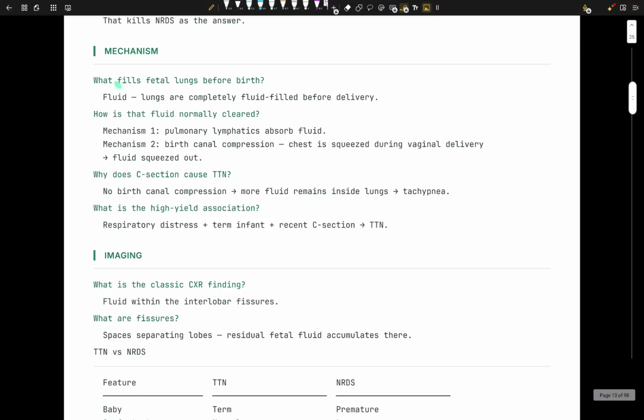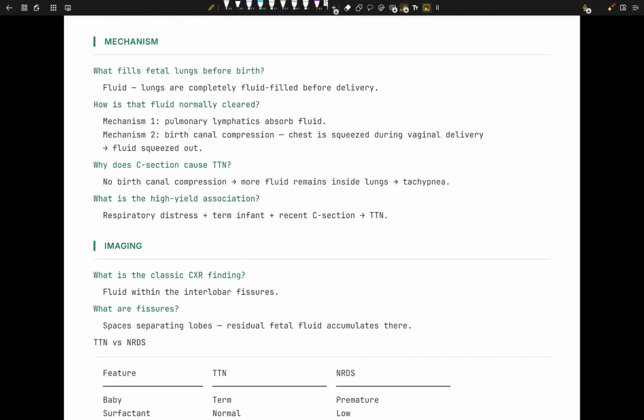Mechanism: the lungs are completely fluid filled before the delivery. Now, how is the fluid actually cleared? One way is that pulmonary lymphatics absorb the fluid. So if your kid has pulmonary lymphatic obstruction, the fluid is not going to move. The second way is birth canal compression.